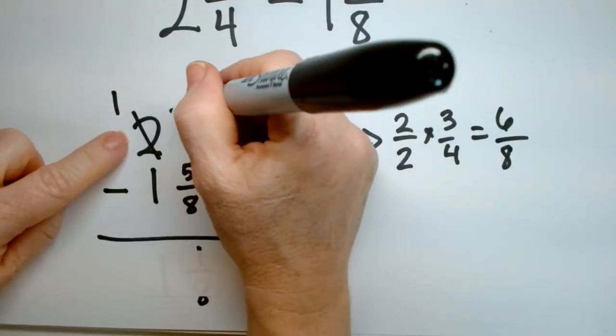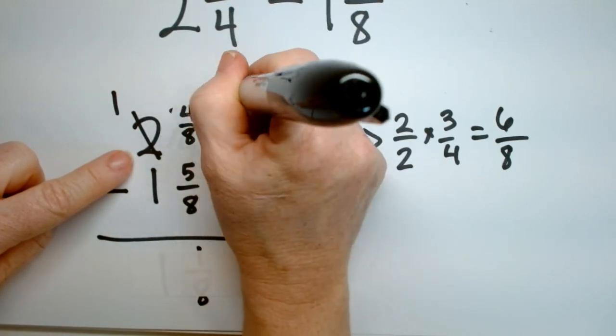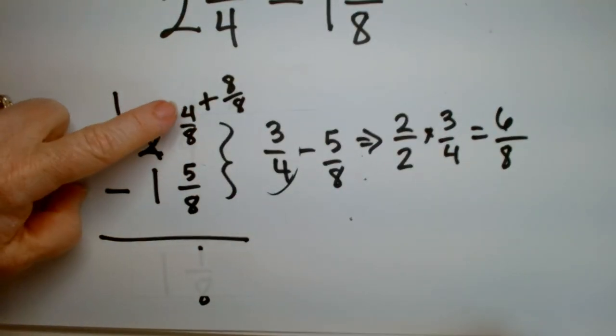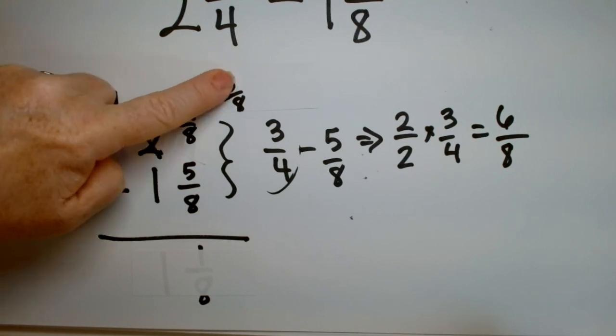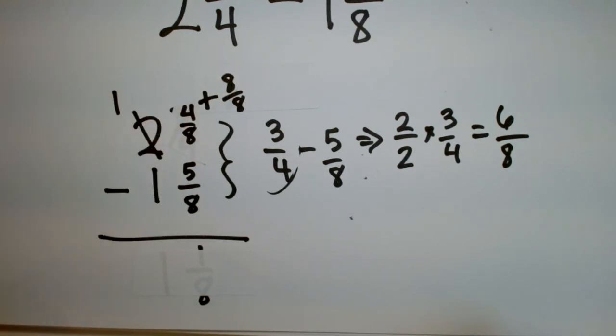So I'm going to add 1, which is also known as 8 over 8. So 4 plus 8 is 12. So now I have 12 8s on top and 5 8s on bottom. Do you see that? So that's how you would do this one. This is messy. I prefer the other method. Can we do the other method?